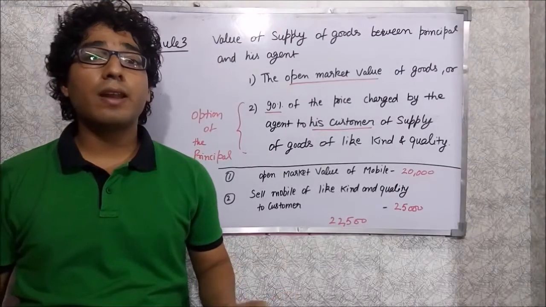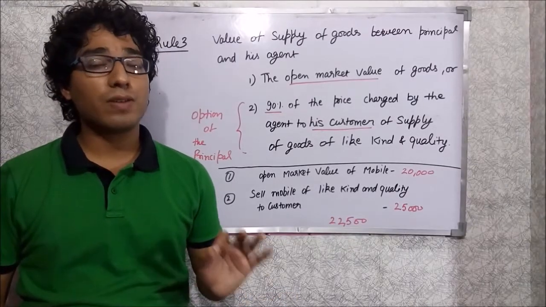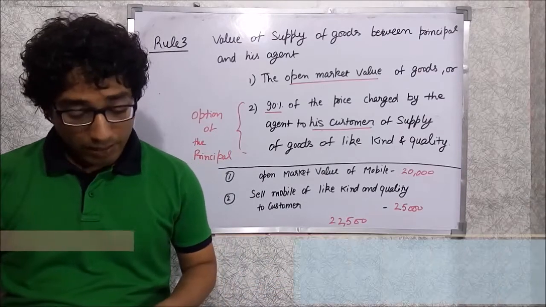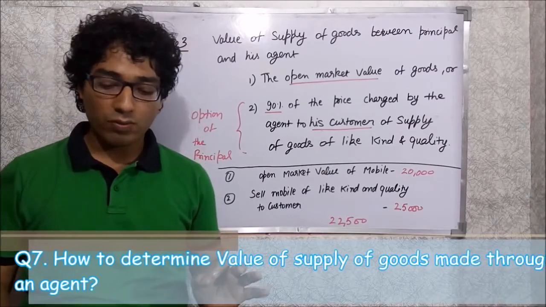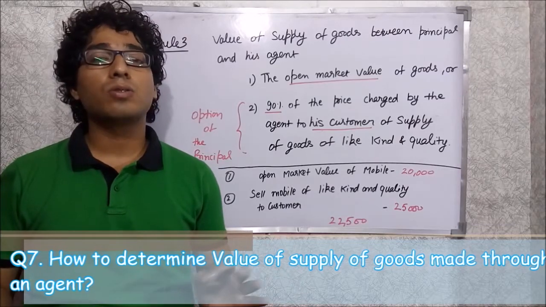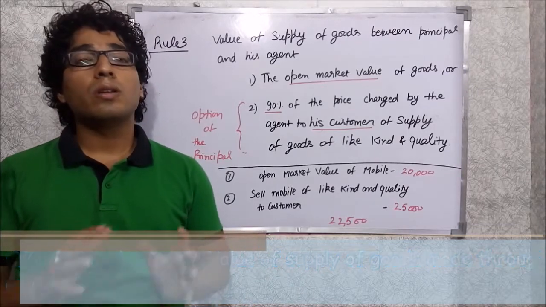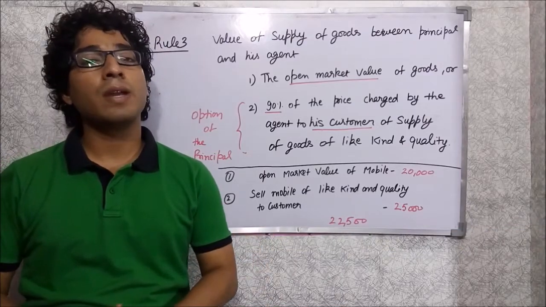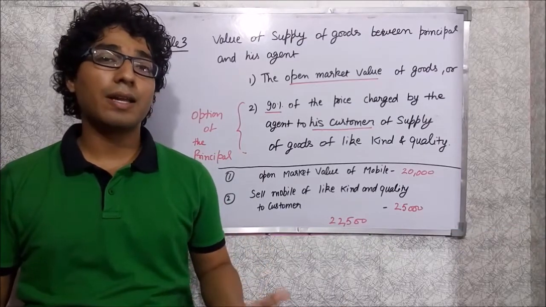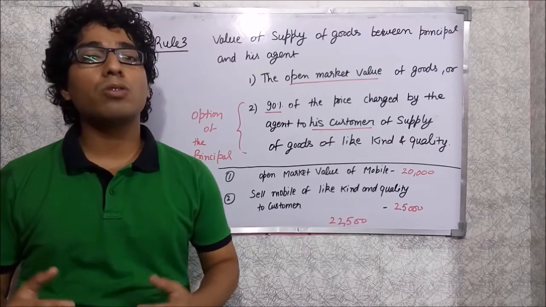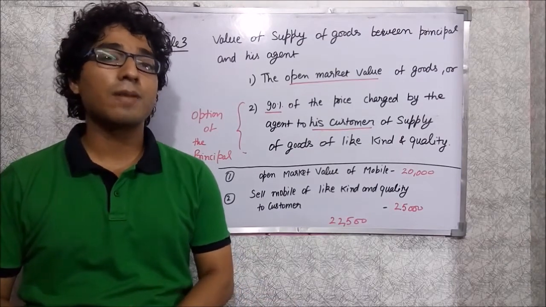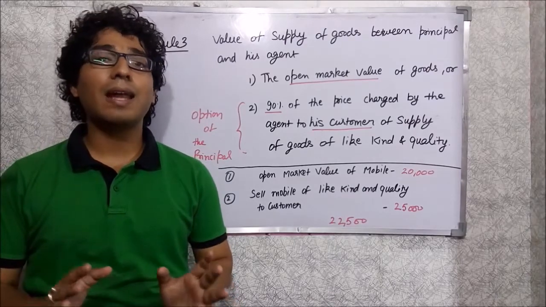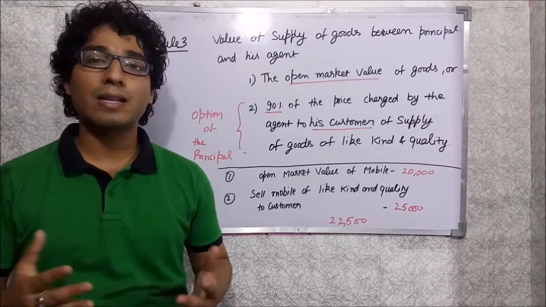The next question is relating to the valuation of supply of goods or services made between the principal and his agent. And the question is how to determine the value of supply of goods made through an agent. So rule number 3 of valuation rules deals with such a situation. It says that the value of supply of goods between the principal and his agent will be determined as follows.